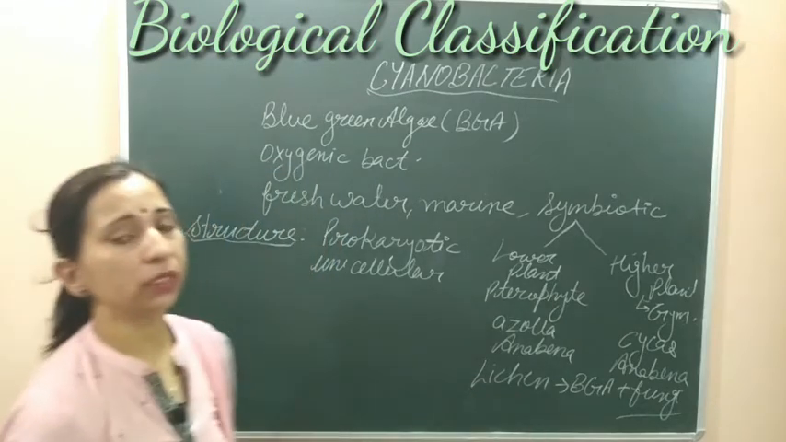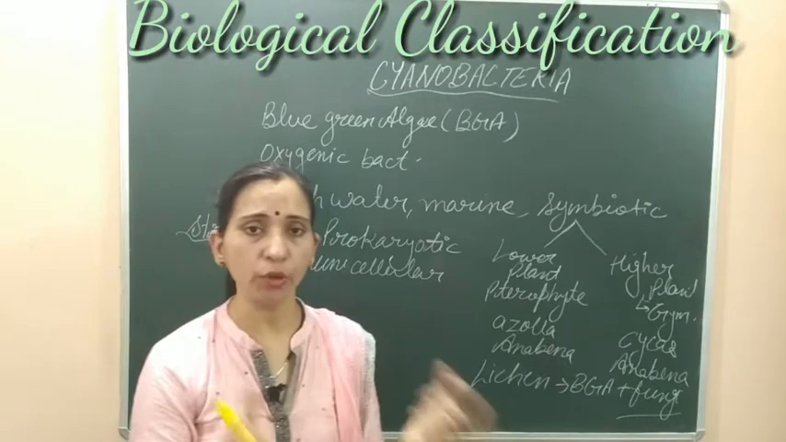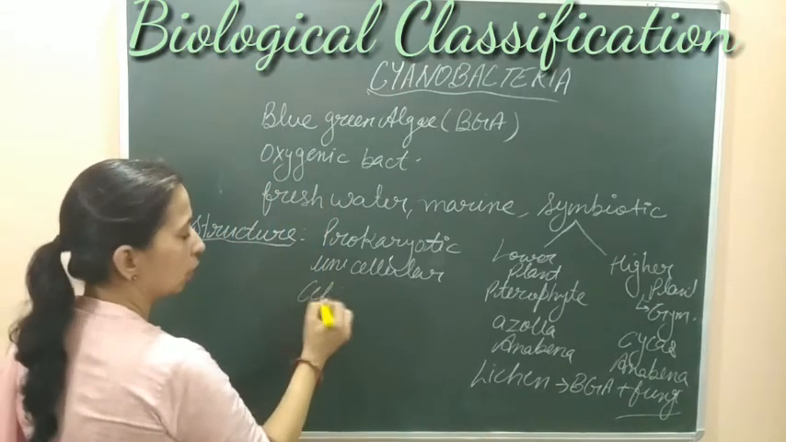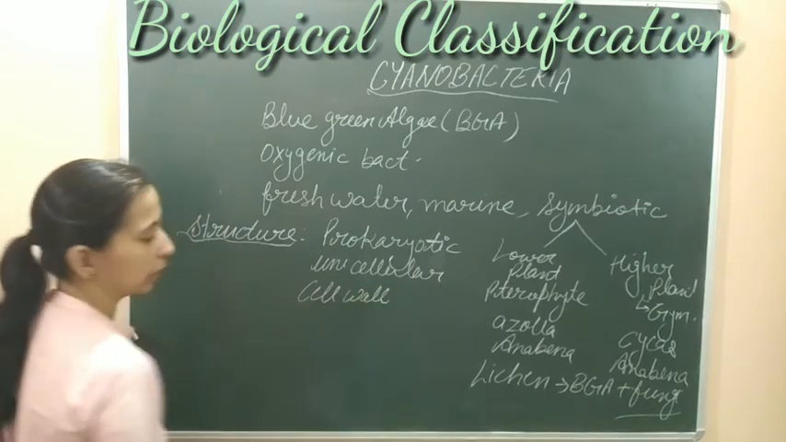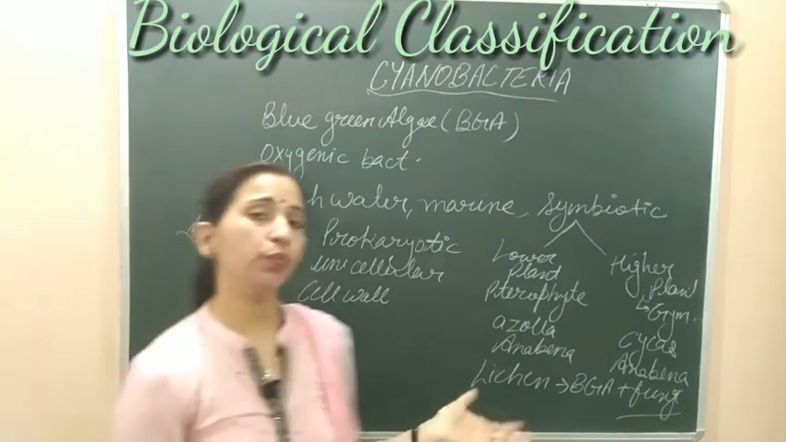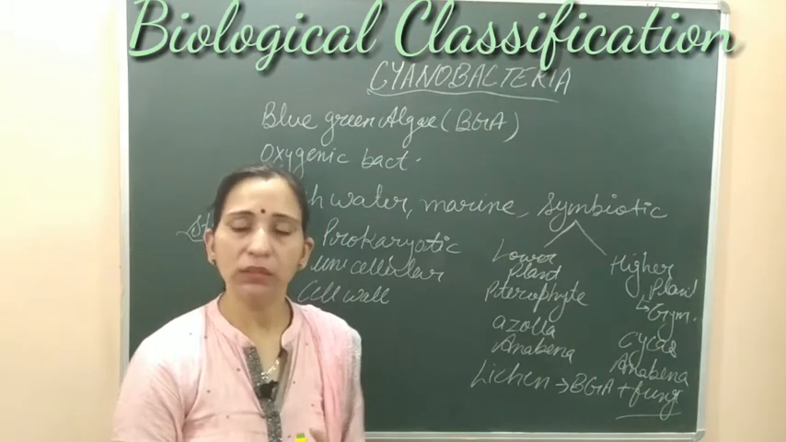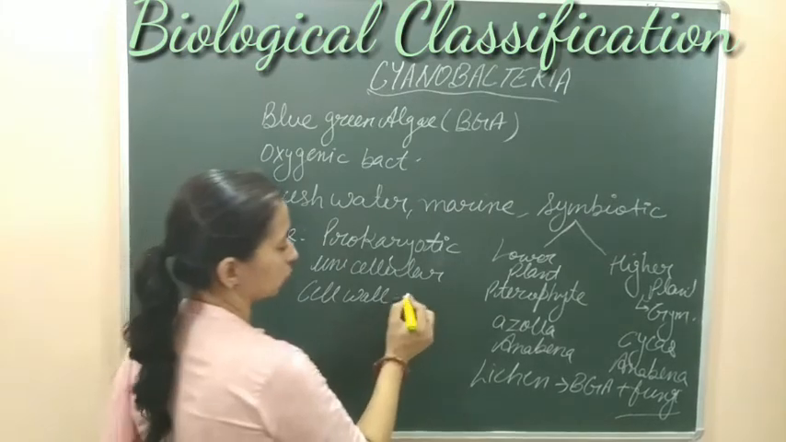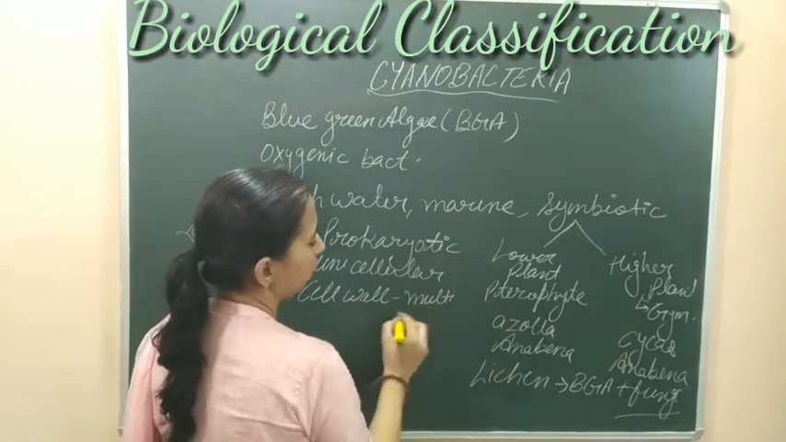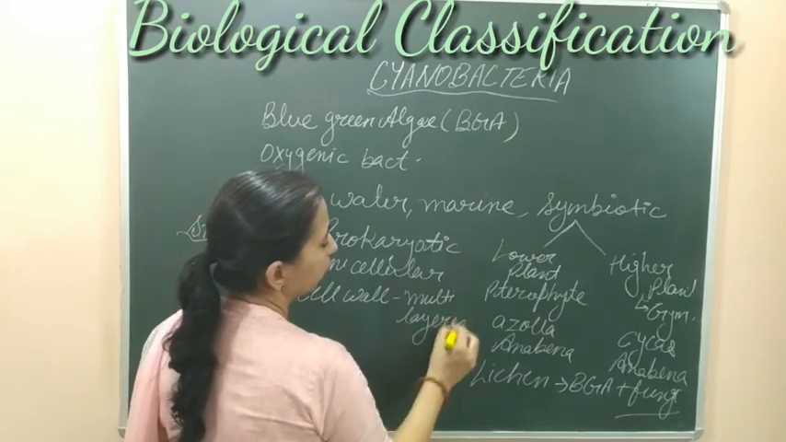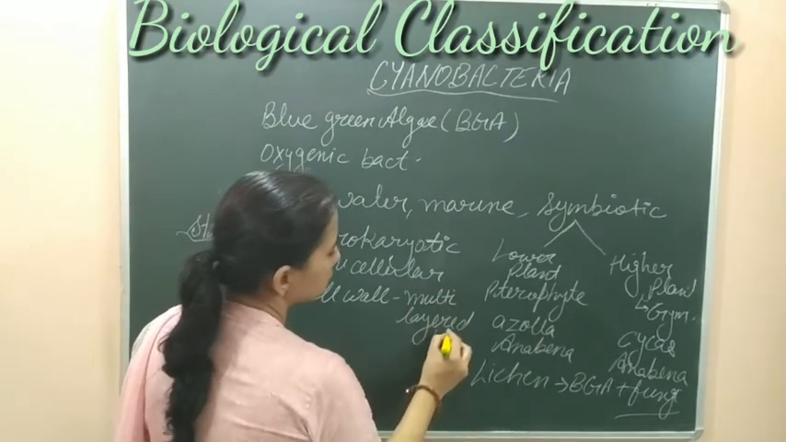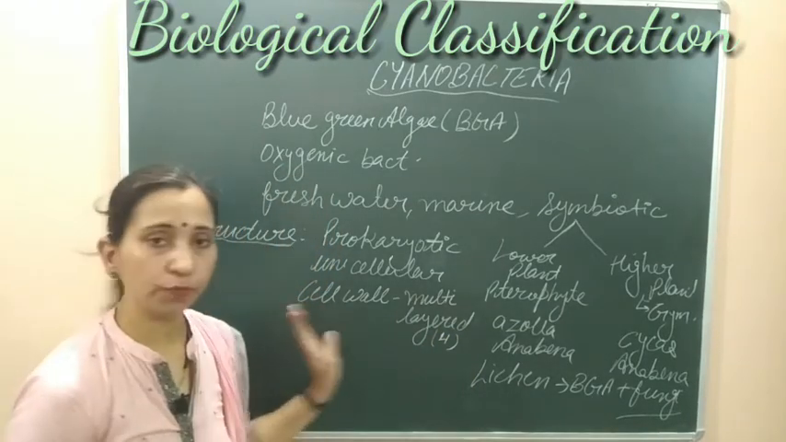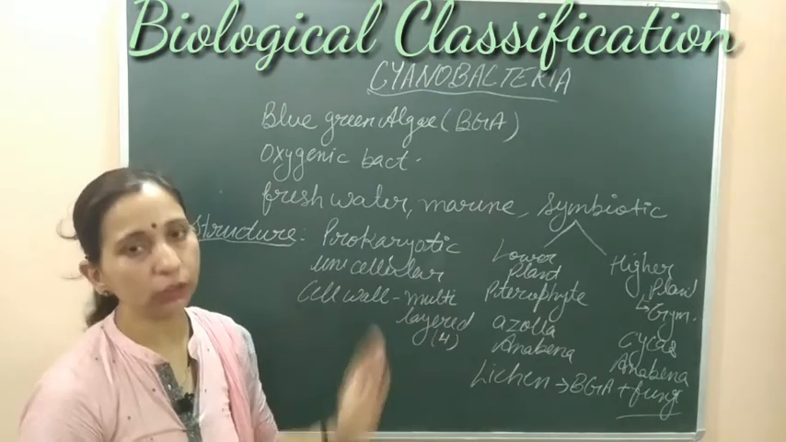If we compare them with eubacteria, we notice some differences. If we talk about the cell wall, they have a cell wall like other bacteria, like true bacteria. The cell wall is made up of peptidoglycan here, but the difference is that in these cyanobacteria, the cell wall is a multi-layered structure. Normally we know that it is a 4-layered structure. So the cell wall is made up of 4 layers. This is the difference between the cyanobacteria and the eubacteria.